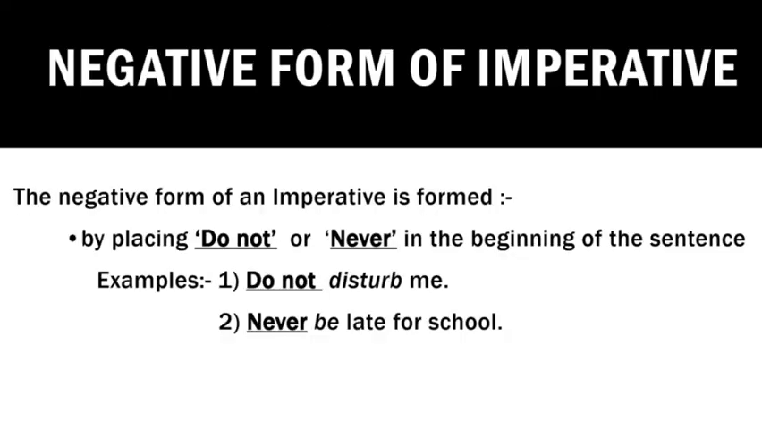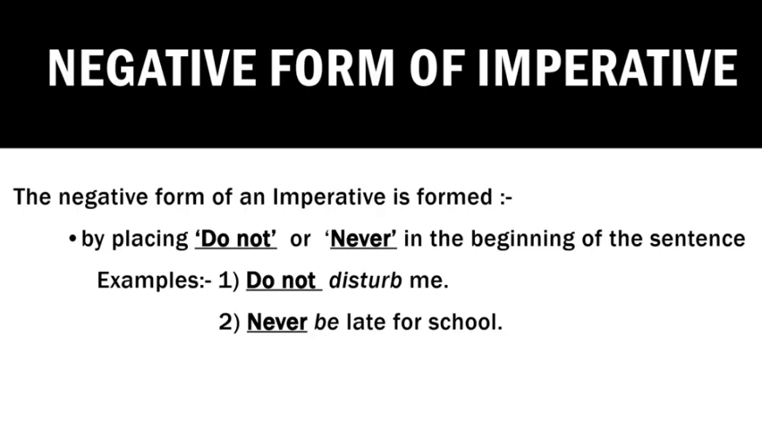Negative form of imperative. The negative form of an imperative can be formed by placing the words do not or never in the beginning of the sentence. For example, number 1, do not disturb me. Number 2, never be late for school. So the words do not and never are placed in the beginning of the sentence, thus making it the negative form of an imperative.